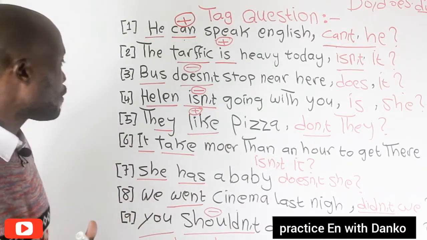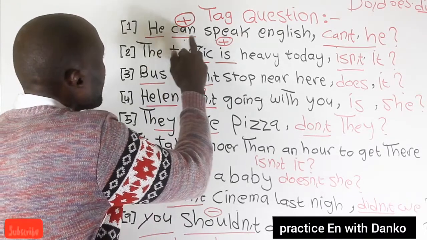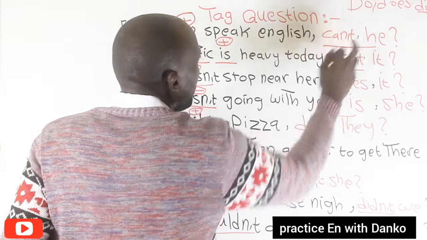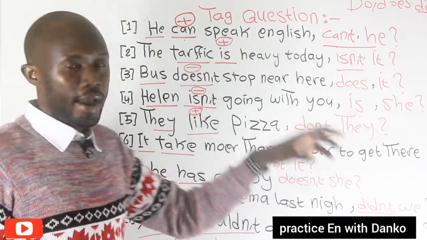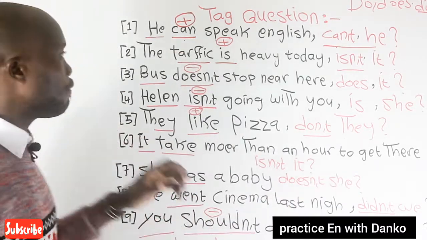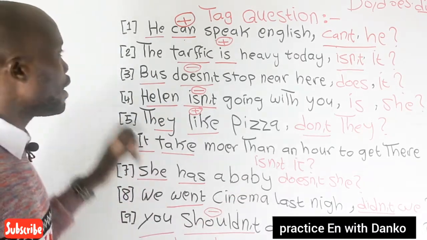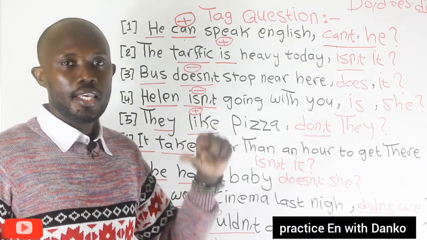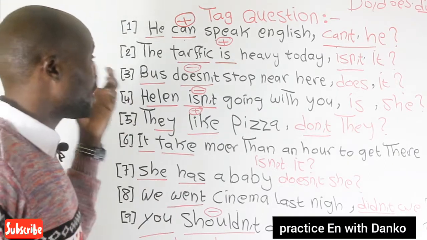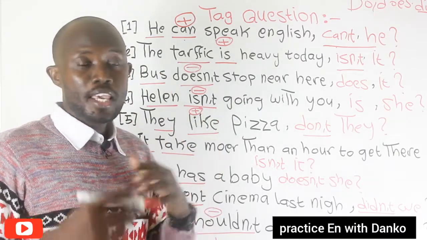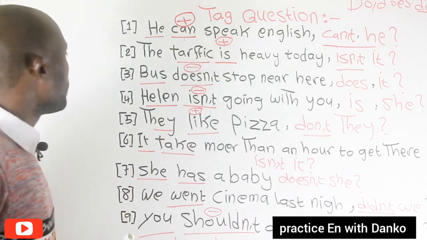So what about the answer? For example, the first one: he can speak English, can't he? What is the answer? If positive, the answer is yes, he can. If negative, no, he cannot. Great.